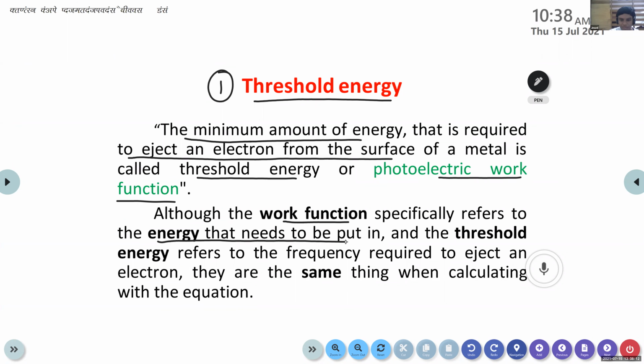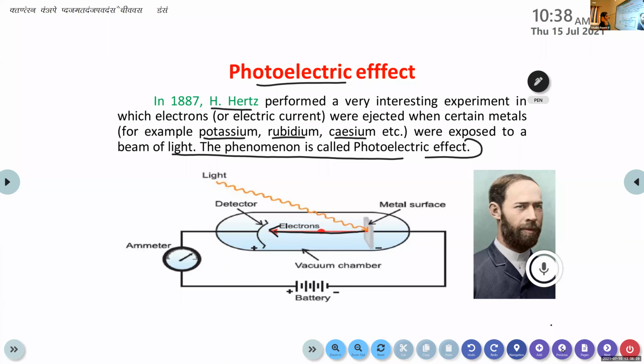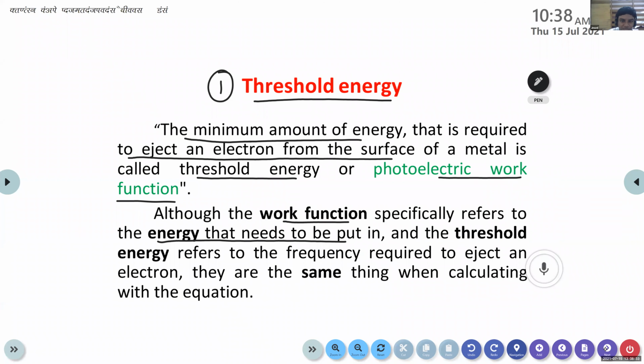It is a minimum amount of light required to eject the electron. Explain that process. The work function specifically refers to energy that needs to be... That was the previous one, I'm asking this one. Photoelectric effect. The experiment that was explained by H. Hertz. What does that?